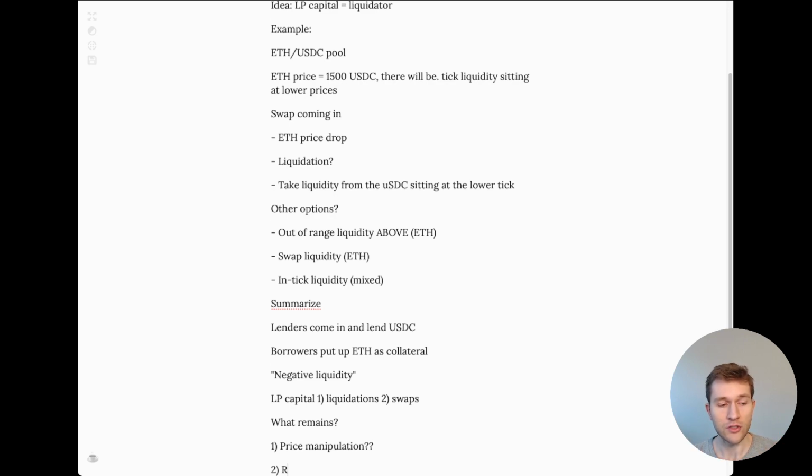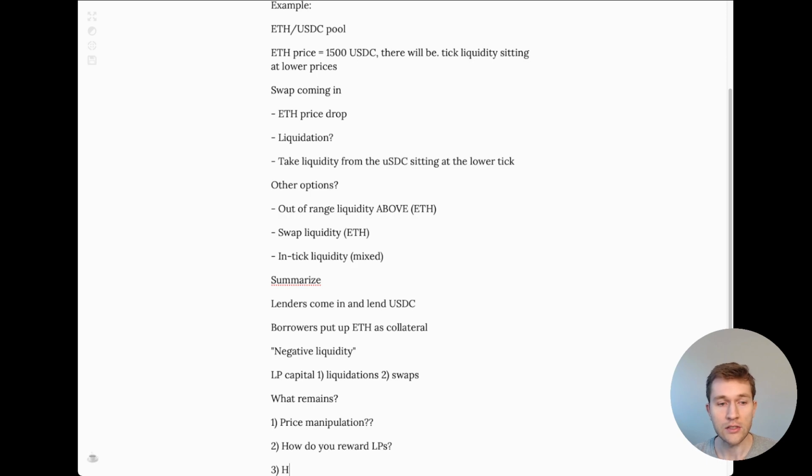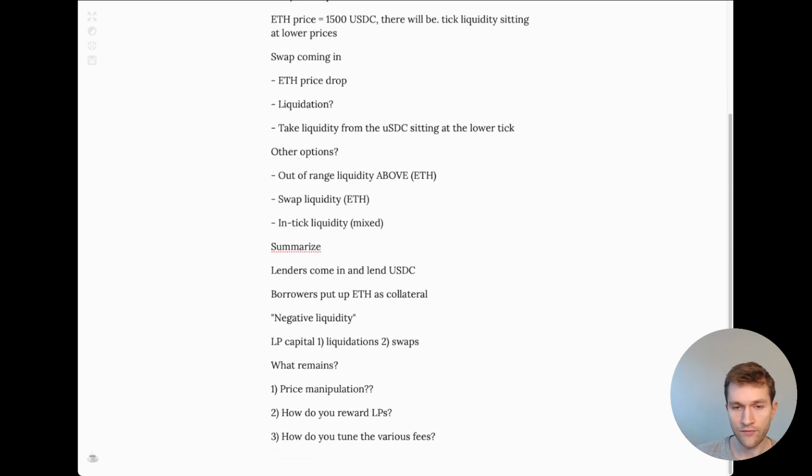The second question is, how do you reward LPs? Because you're taking away swap fees, it is less attractive now to be an LP in a lending protocol than it is to be an LP in a normal traditional V3 style hook. So you have to provide some additional reward for this rehypothecated capital. The third thing is, how do you tune the various fees to make sure that there are incentives for lenders to come in, for borrowers to come in, and for liquidity providers to come in? So you should balance all these three factors out.